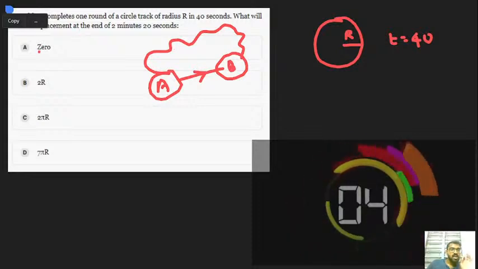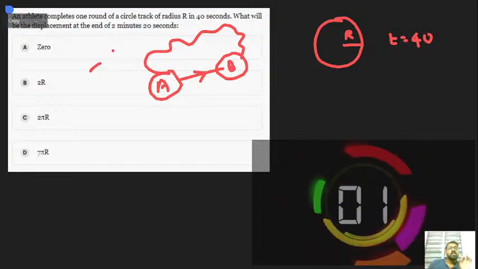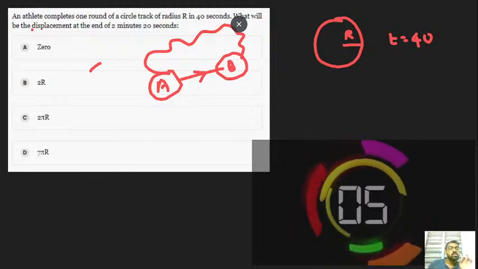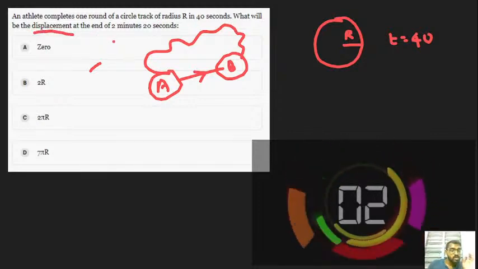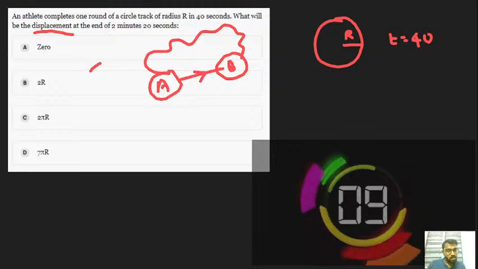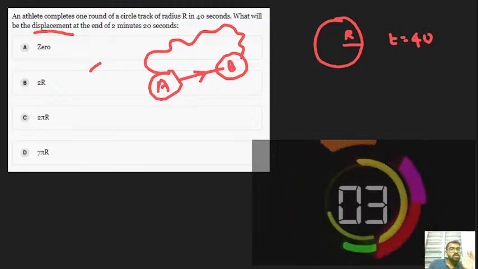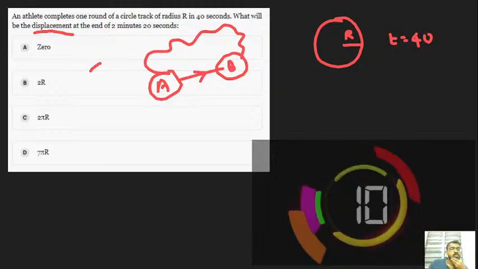So that's the way we need to proceed with this question. It's very important how to proceed. Here we need to note the word displacement. Okay, guys, this must be very, very important. Now they have asked what is the displacement at the end of 2 minutes 20 seconds.